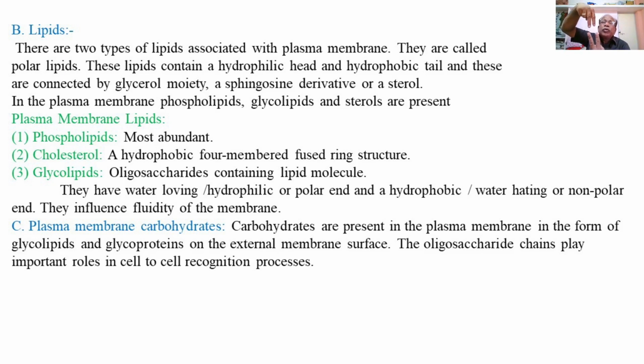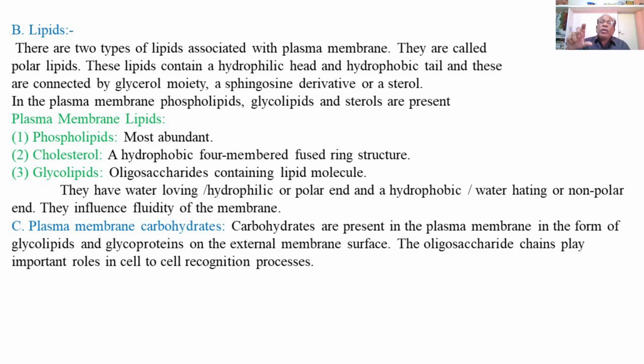This means there are two headed pin-like structures. There are two lipid layers, a lipid bilayer: one lipid layer facing the outer surface of the plasma membrane and the other lipid layer facing the inner surface.